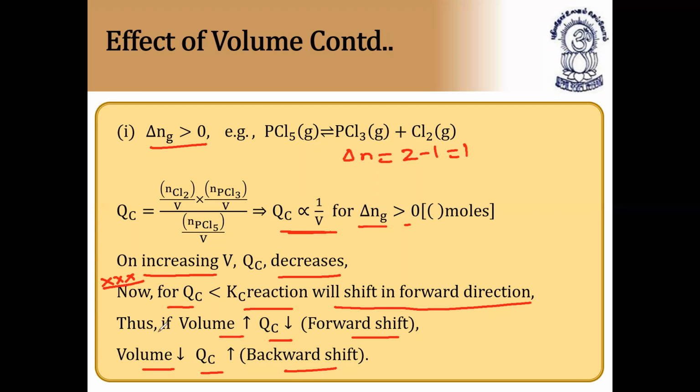So if volume increases, QC decreases and the equilibrium shifts forward; if volume decreases, QC increases and the equilibrium shifts backward. This is very, very important. Please note it down.